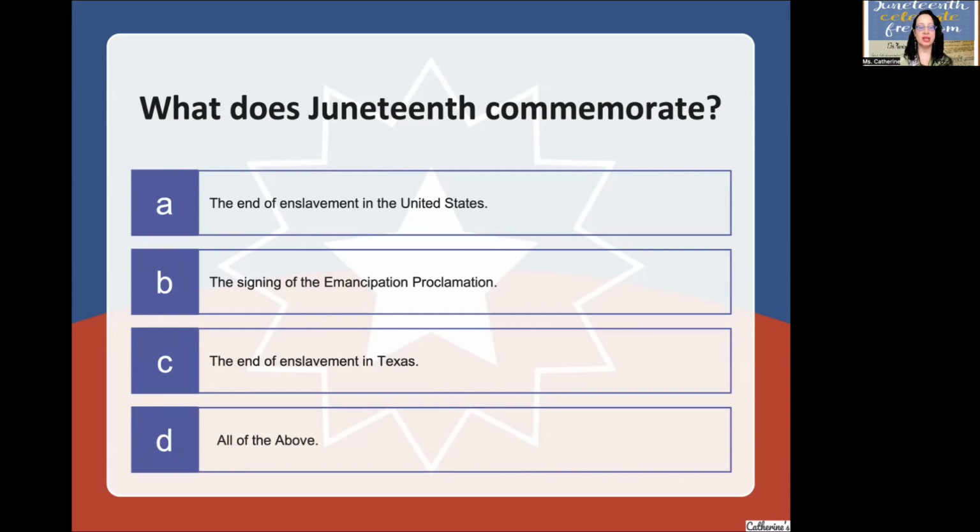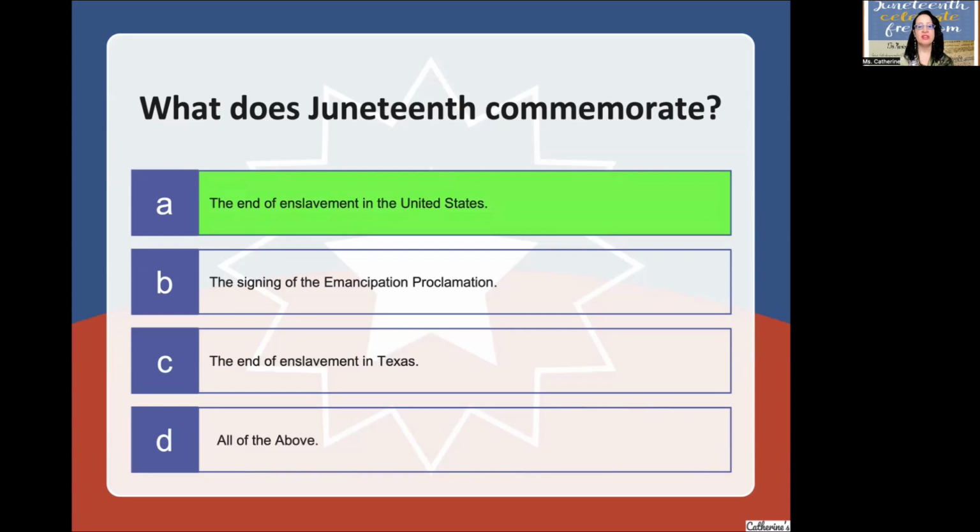What is its meaning? Okay. We are remembering what? The end of enslavement in the United States, the signing of the Emancipation Proclamation, the end of enslavement in Texas, or all of the above. Do you remember? The end of enslavement in the United States, okay?